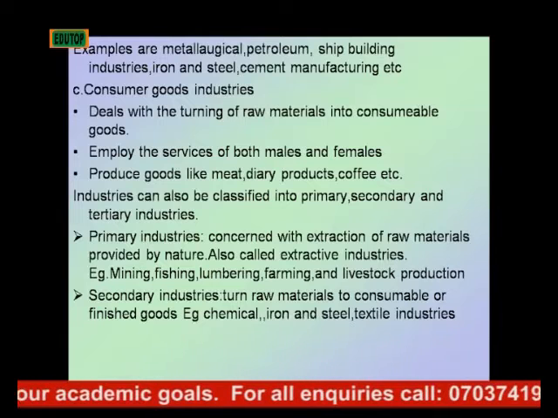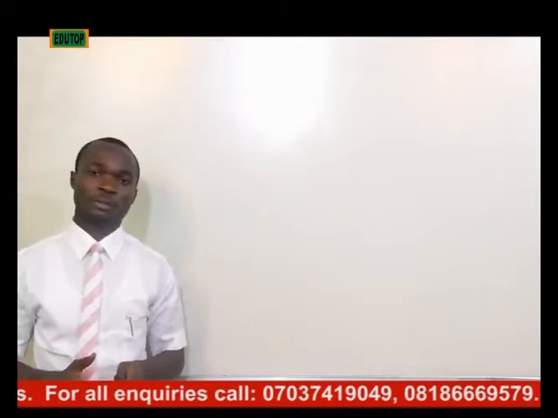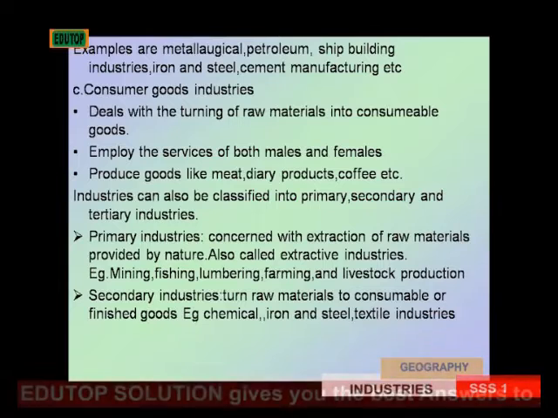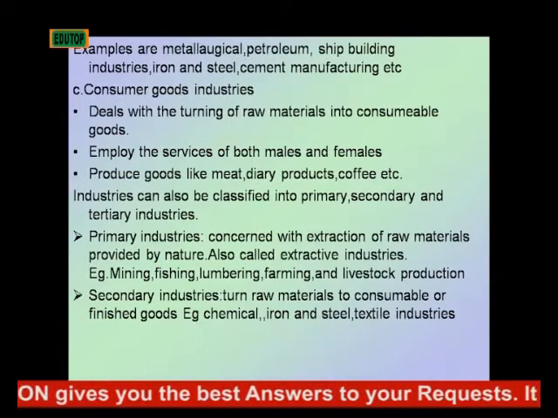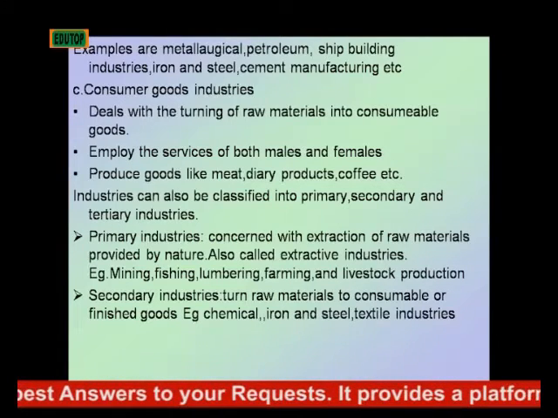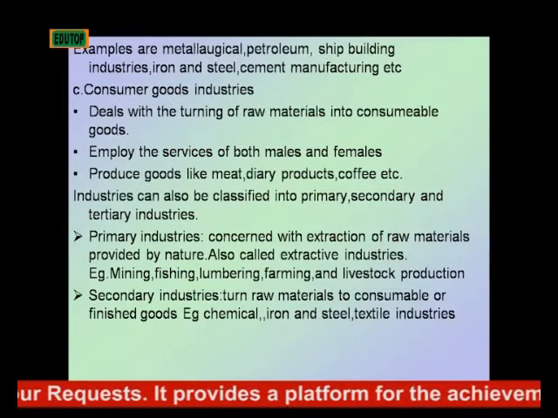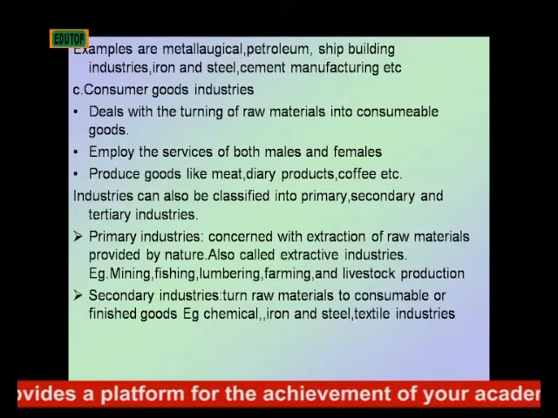Now the third class of industry is the consumer goods industry. Consumer goods industry deals with the turning of raw materials into consumable goods. They employ the services of both males and females, and they produce goods like meat, dairy products, coffee, etc.